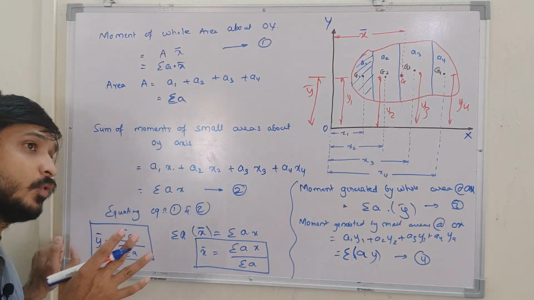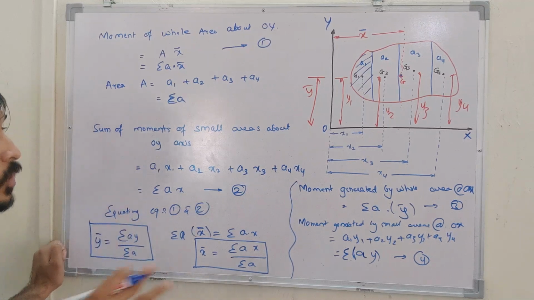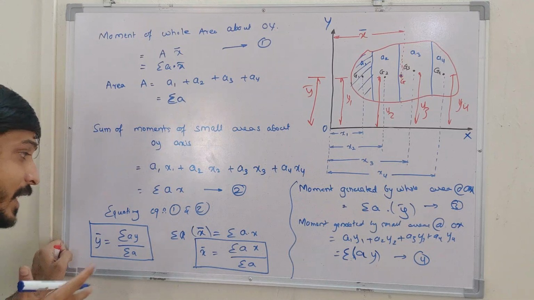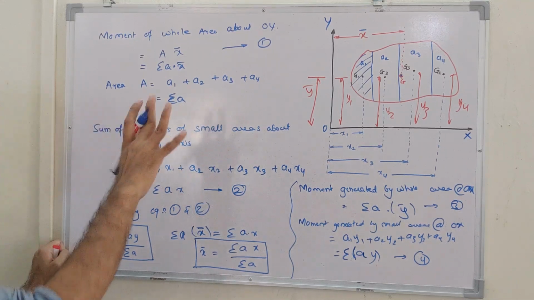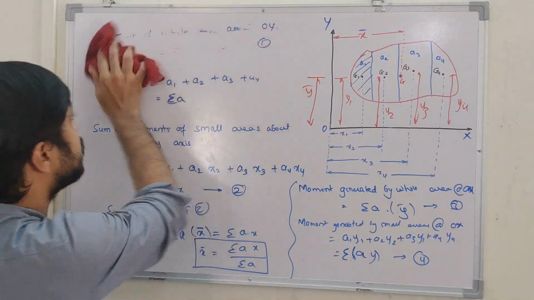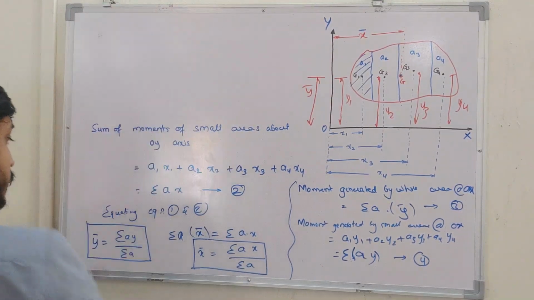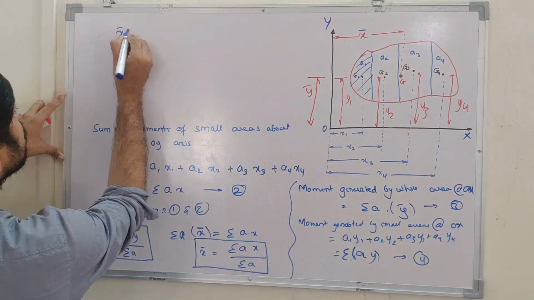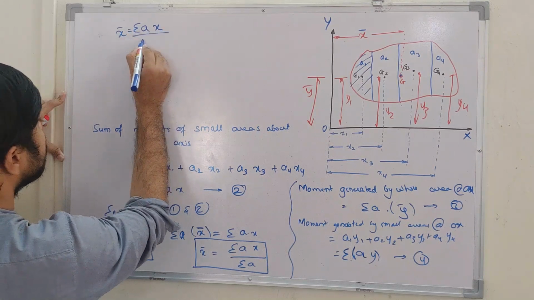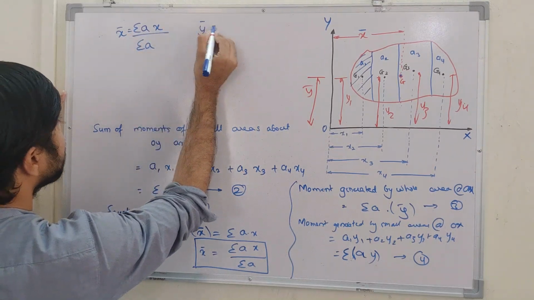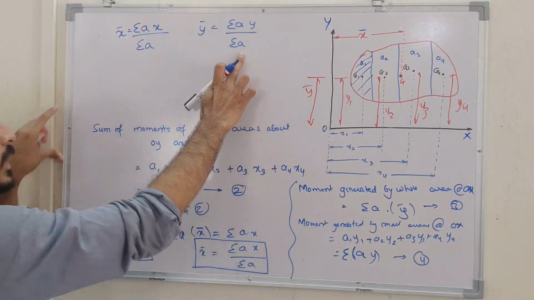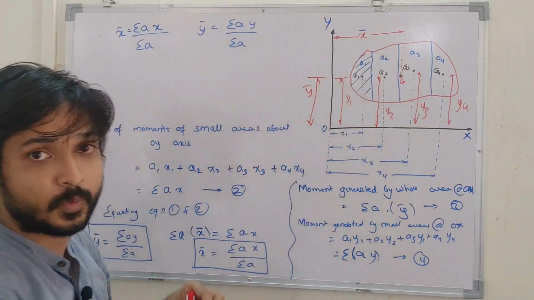For any given diagram, you can easily divide it into known areas, and then you know the CG of those known areas. Then you can easily find the centroid of any figure. So this is very simple. What you need to remember is just these two equations. X bar is equal to summation of A into X divided by summation of A, and Y bar is equal to summation of A into Y by summation of A. This summation of A is nothing but the whole area.